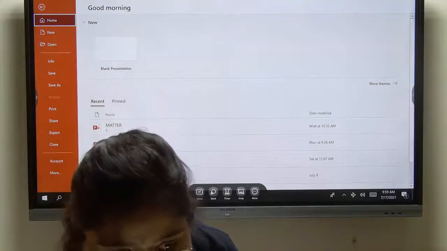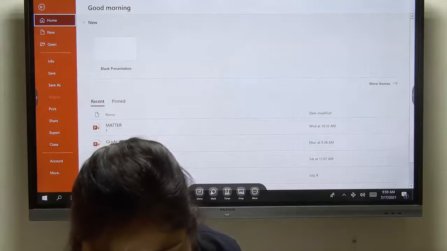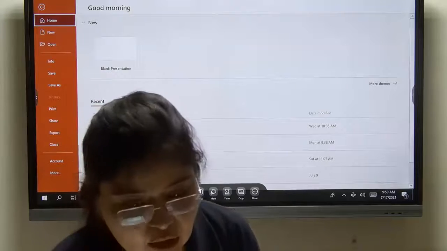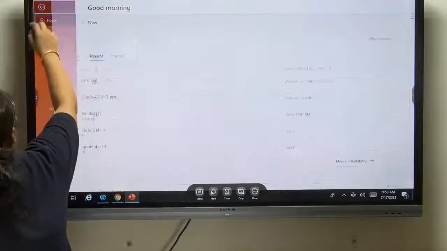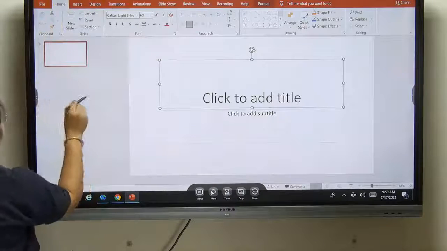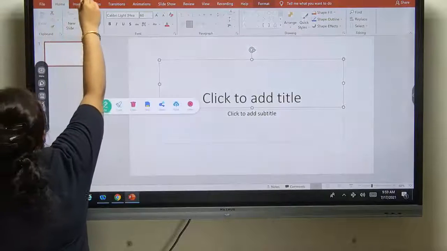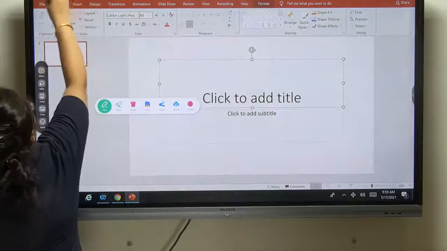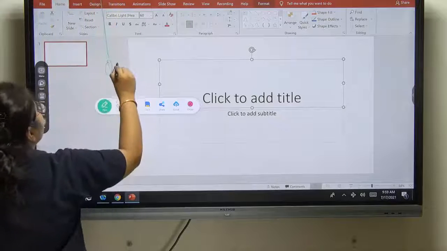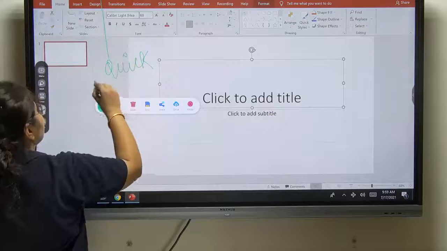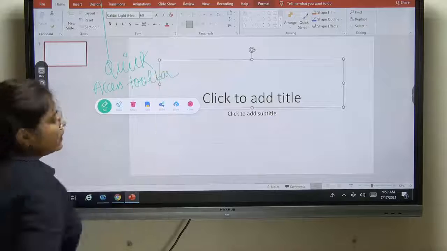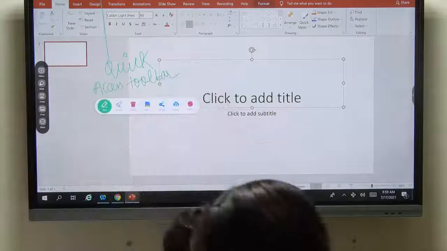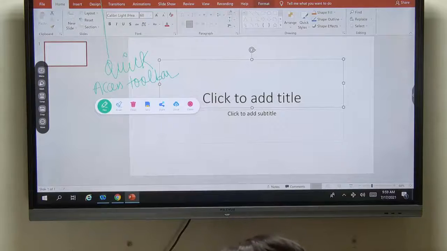Okay. Next we have, as you can see in your book, the Quick Access Toolbar. Whatever you can see in orange color here on the top, this bar, is your Quick Access Toolbar, where we have four or five icons.